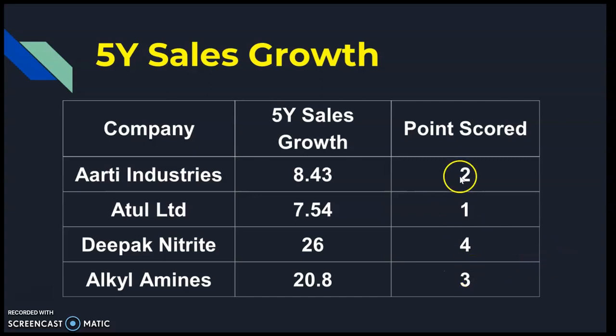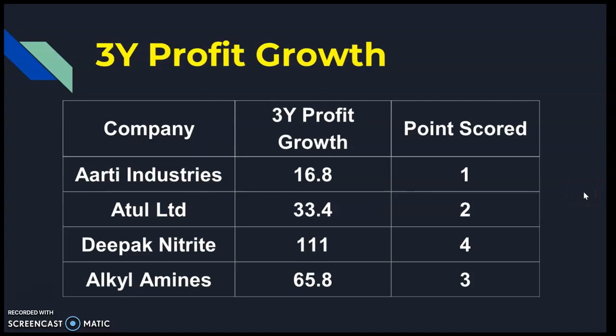Now let's move on. So 3 year sales growth, 5 year sales growth. Next is 3 years profit growth. 3 years profit growth numbers are shown here in this column, and you can see that Deepak Nitrite has 3 years profit growth of 111 percentage, highest, therefore it gets 4 points, and the lowest in this list is Aarti Industries, only 16.8 percentage, therefore only 1 point scored.